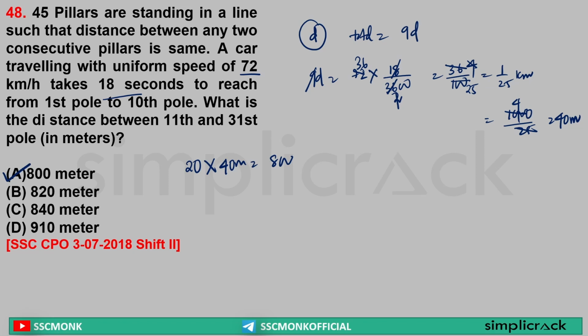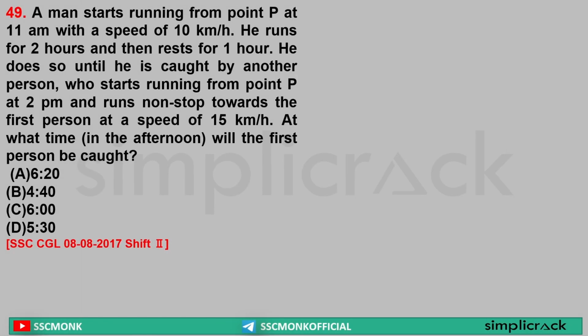Clear? Next. A man starts running from point P at 11 am with a speed of 10 km per hour. He runs for 2 hours, then rests for 1 hour. He does so until he is caught by another person who starts running from the point P at 2 pm and runs non-stop towards the first person at the speed of 15 km per hour.